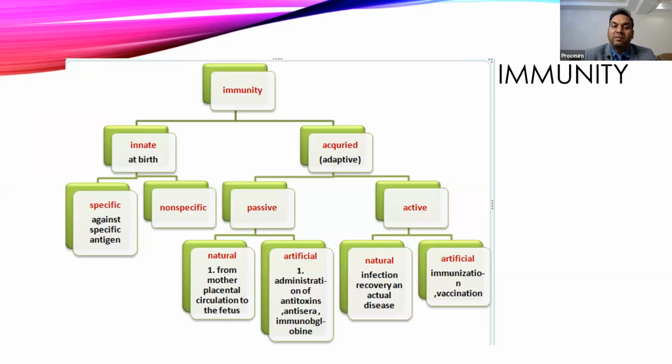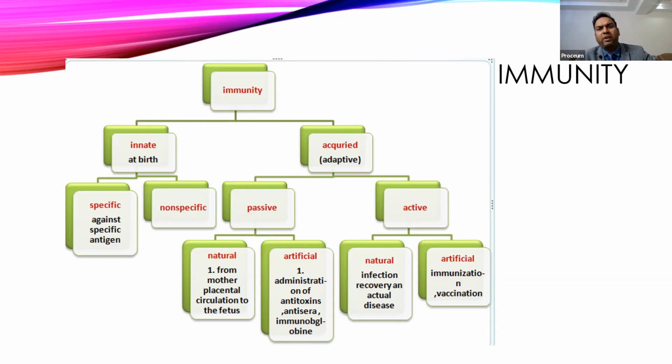So now if you get a natural infection, your body will respond more promptly. If the first-time infection occurs, it will take at least 7 to 10 days to develop the immunity and then react. But once your body is sensitized, within 1 or 2 days our body will react and start producing a high amount of antibodies or cell-mediated immunity and try to kill that bacteria. So it will not allow the infection to grow in our body and will remove the infection from our body.